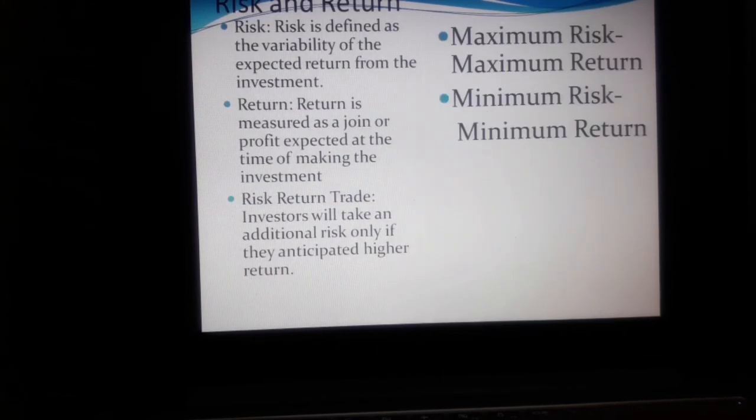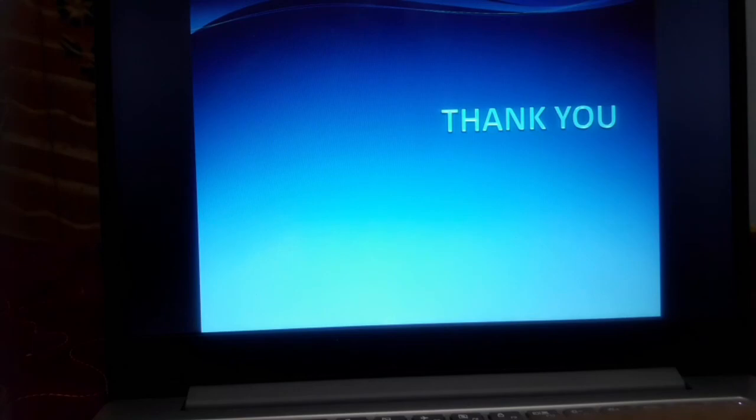Then we can see about risk and return. Risk is defined as the variability of the expected rate of return from the investment. Return is measured as a gain or profit expected at the time of making the investment. Risk-return trade-off: investors will take an additional risk only if they anticipate a higher return. Maximum risk means we can get maximum return; minimum risk means we can get minimum return only for our investment. Okay, thank you all.